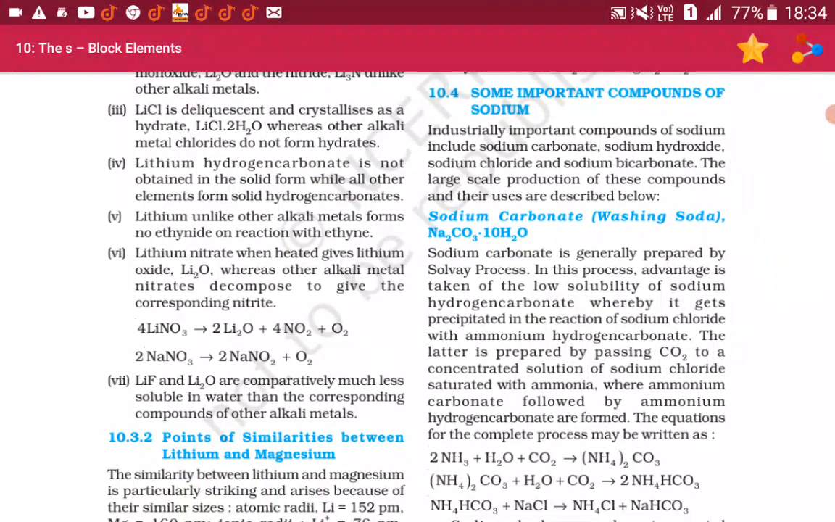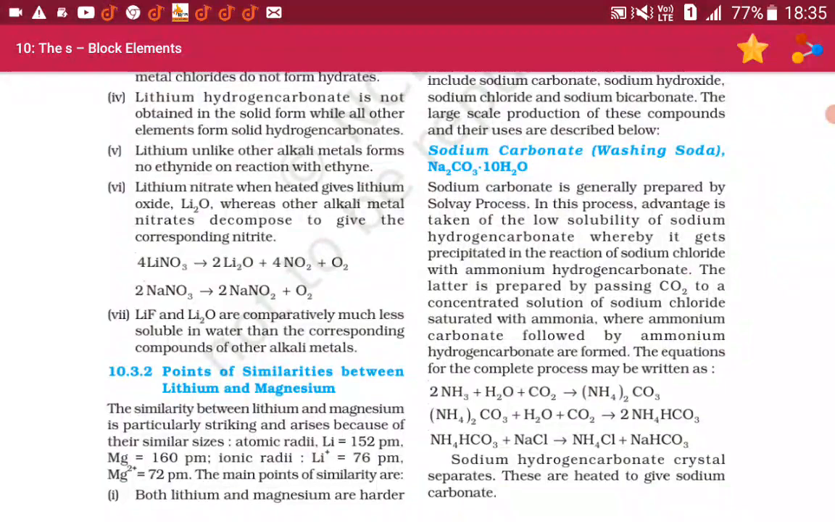6. Lithium nitrate when heated gives lithium oxide Li2O, whereas other alkali metal nitrates decompose to give the corresponding nitrite. 4 LiNO3 gives 2 Li2O plus 4 NO2 plus O2. 2 NaNO3 gives 2 NaNO2 plus O2. 7. Lithium fluoride and lithium oxide are comparatively much less soluble in water than the corresponding compounds of the other alkali metals.